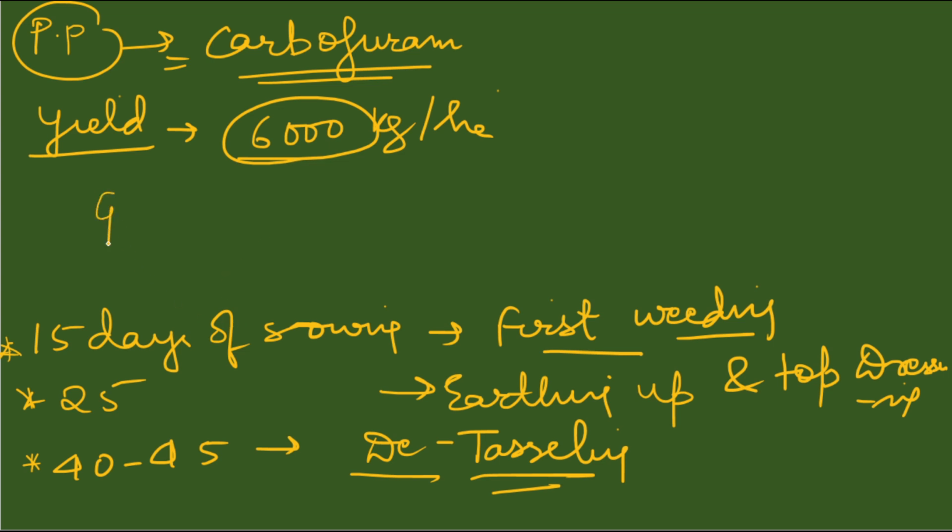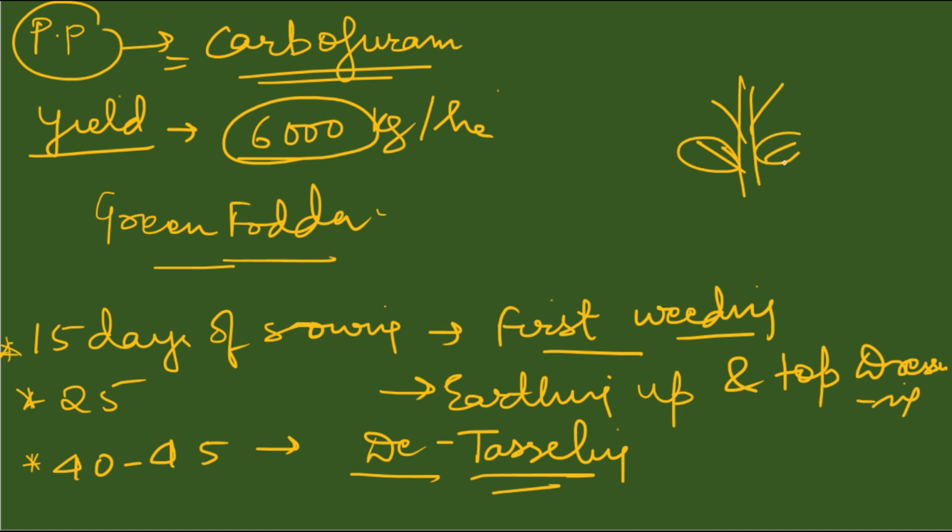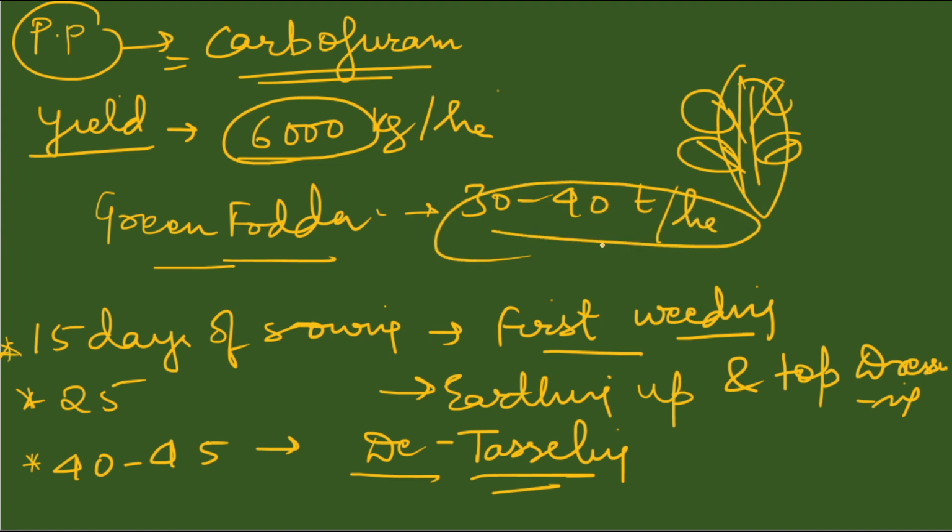And it also will yield some green fodder, because after harvesting the corn, suppose this is the corn plant, these are the corns, after harvesting the corn we will also get this green fodder. This green fodder should be around 30 to 40 tons per hectare, and it can be used for various purposes, for animal feed, etc. So this is about yield.